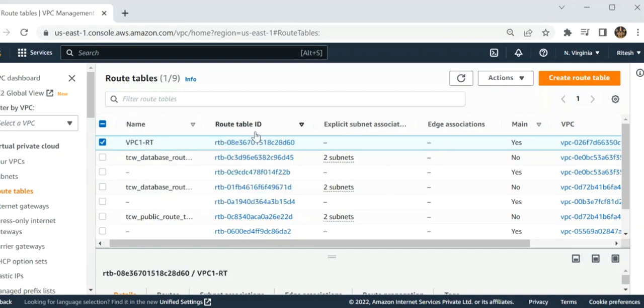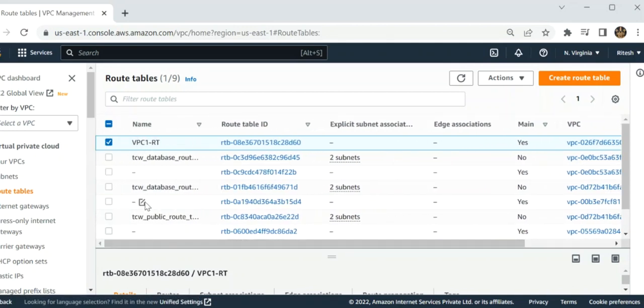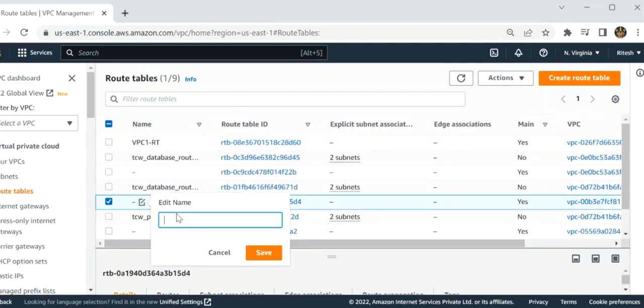Now I have to rename the other one also. Now I have put the name VPC2 RT.